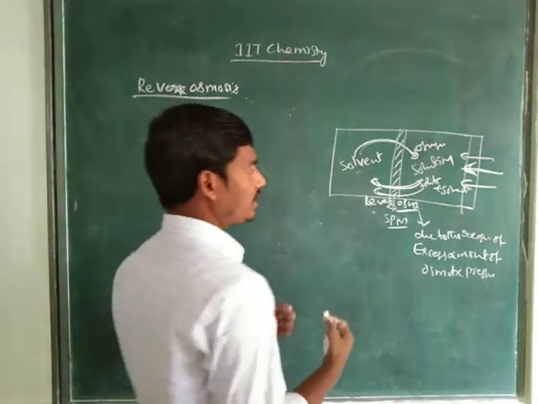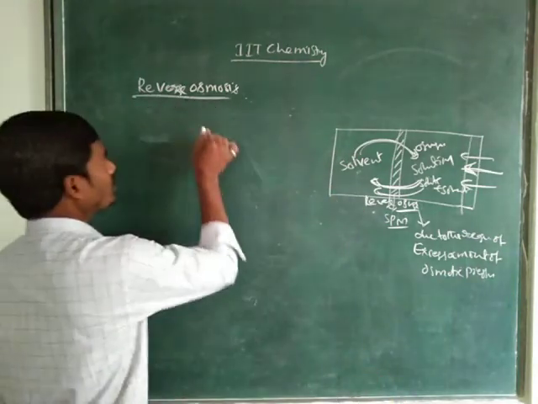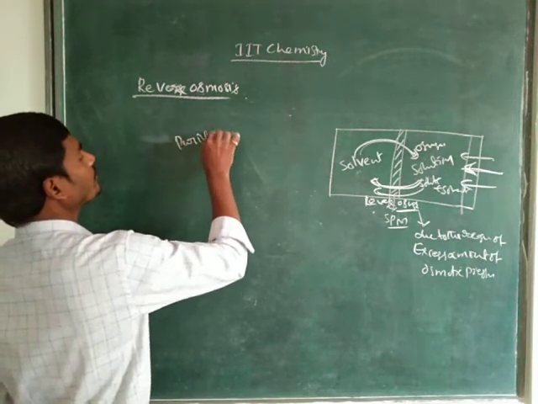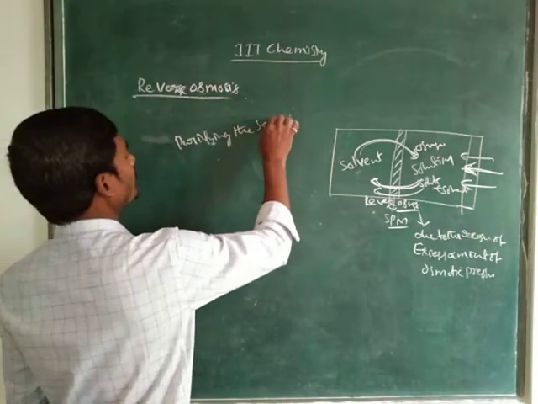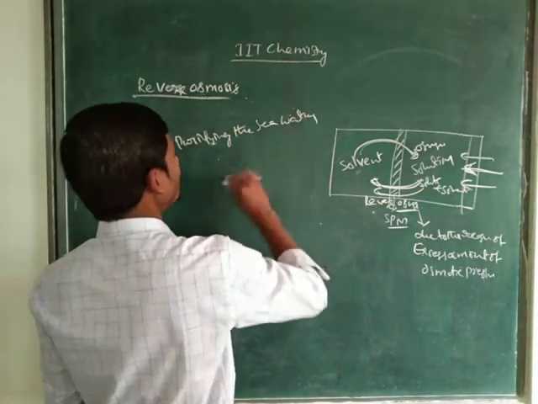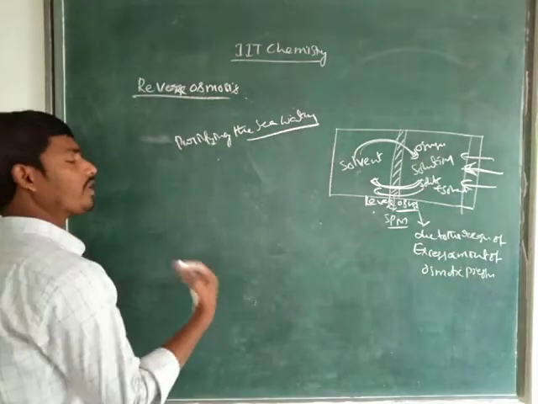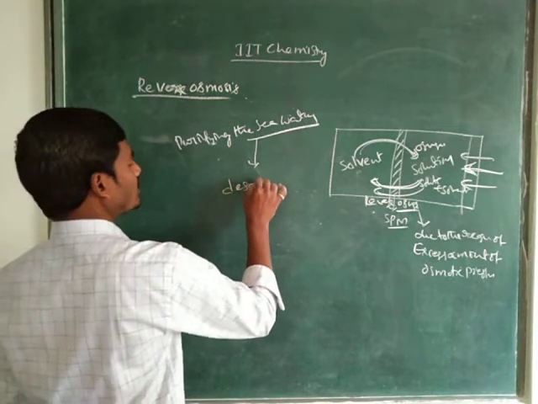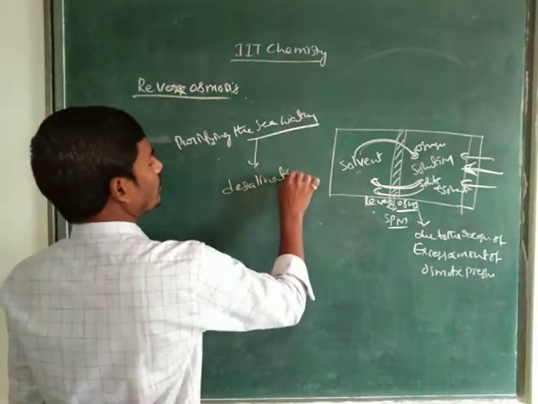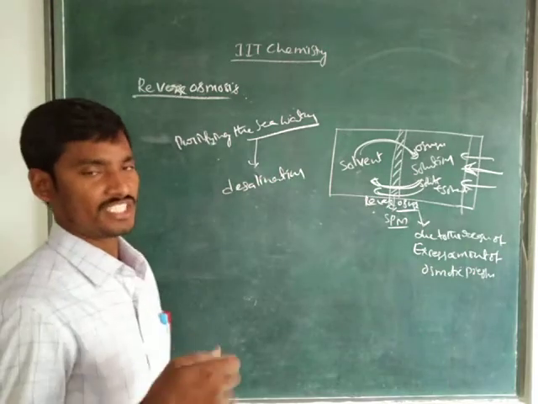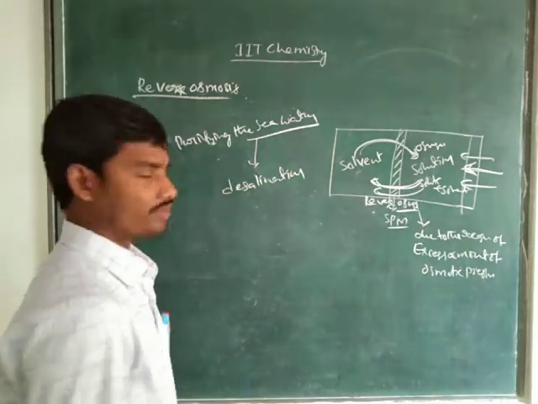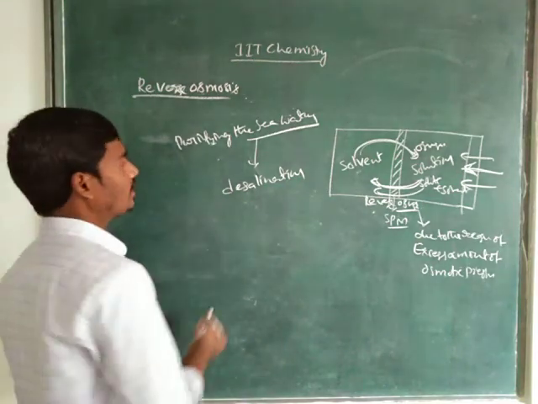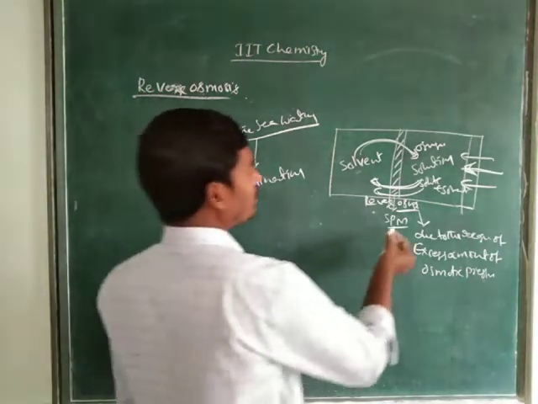Right, children? This is the process we use for purifying seawater. Suppose we want to purify the seawater, and from the seawater we get pure water. That process we consider as desalination. That means we remove the salt from the seawater. That's why it is the desalination process. Right, children?